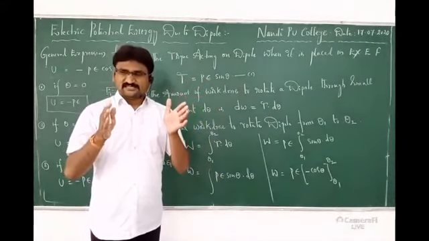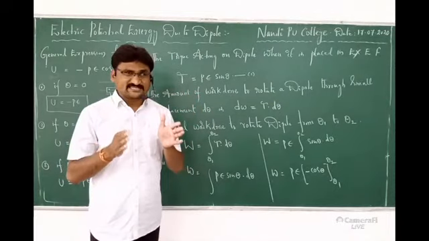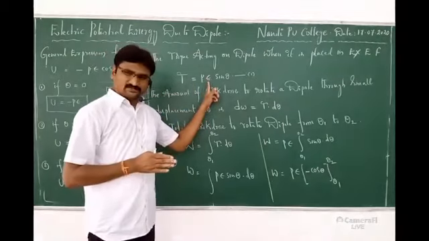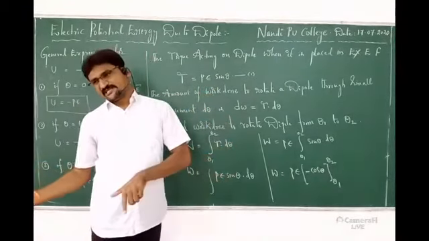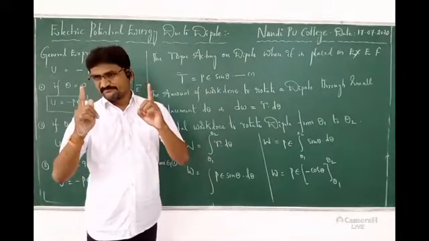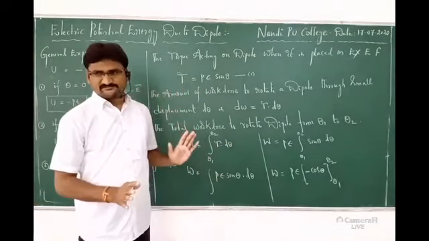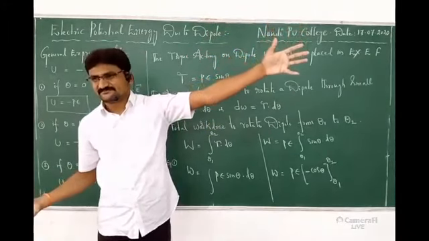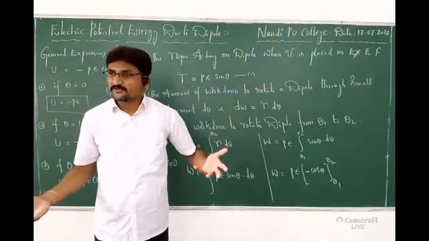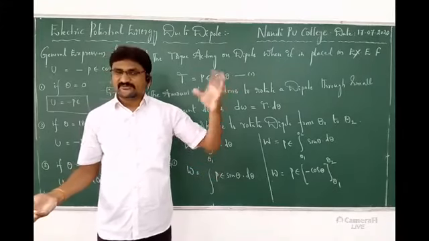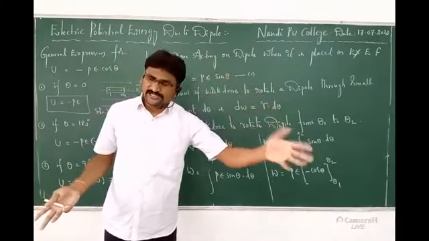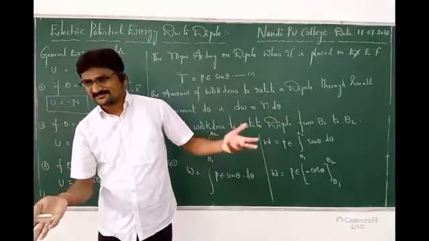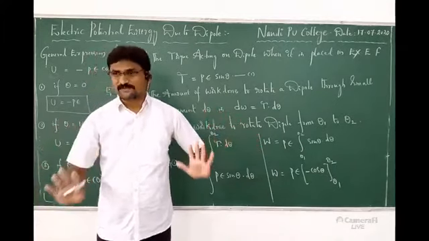See, in the case of a dipole, when we are discussing the dipole in an external electric field, first torque, followed by potential energy. The concepts are the same, but the way of explanation is different. If there is no torque, there is no potential energy. No torque means what? Before I said, if external force is 0, no linear motion. If external torque is 0, no angular motion. Yes, torque must be present.